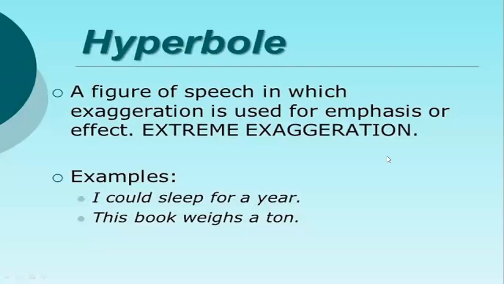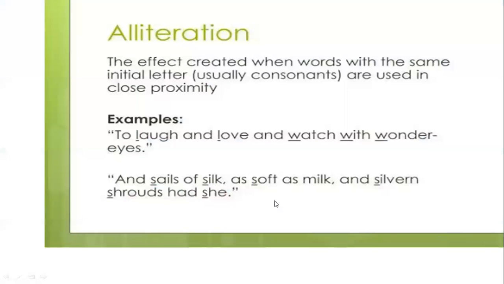Hyperbole is exaggerating things, when you say something which is not even possible. Then comes alliteration. Alliteration is, of course, the repeating of the first letter of words which are close to each other.